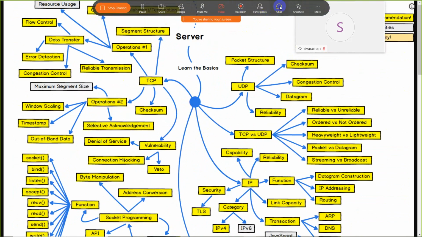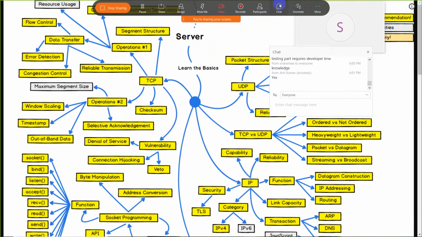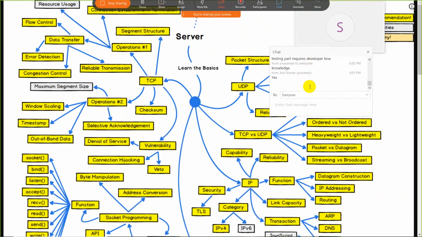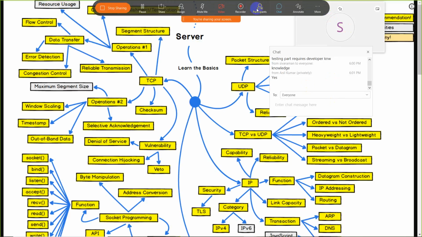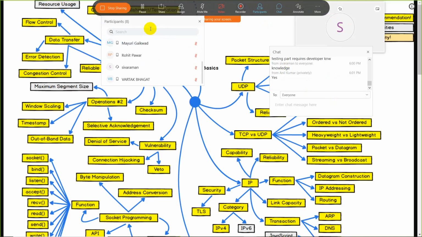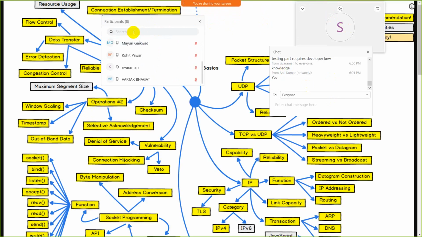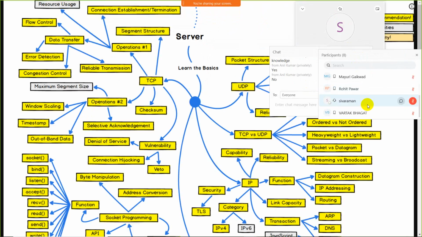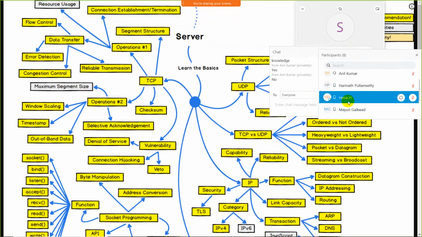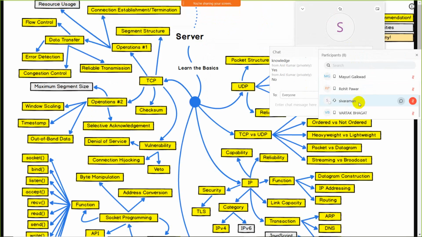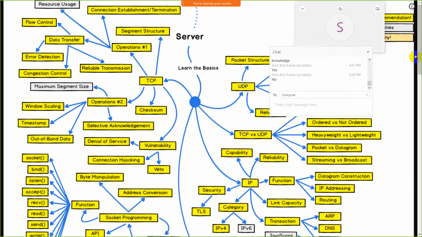Is there any question for the server side development? Anyone, guys, any question? Anil, Mayuri, Rohit, any question for the server side development? Shivaram, Vartak. Okay, Hina, Harinath, any question? Okay, shall we move forward to the testing part?